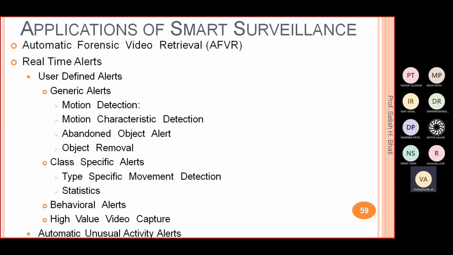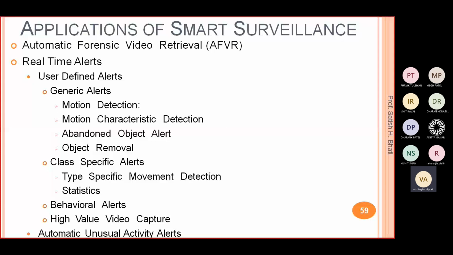In this real-time alert system, we can classify alerts as user-defined alerts and some alerts that are given automatically, right? So automatic unusual activity alert: automatically, whenever something unusual is captured in the camera, the system will provide you the alert. And in some systems it's user-defined, you enter the thing which you want, and based on that you get the alert.